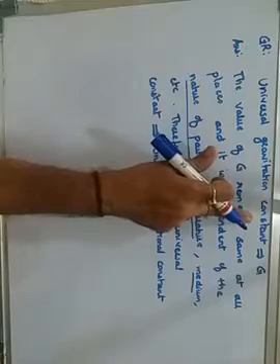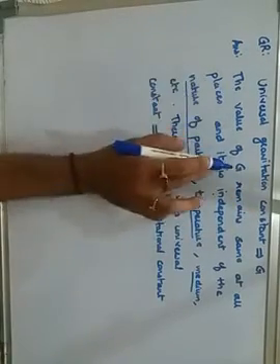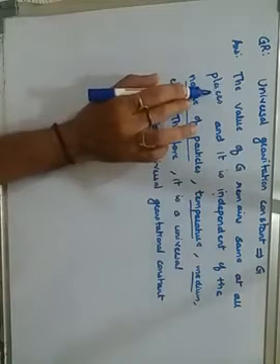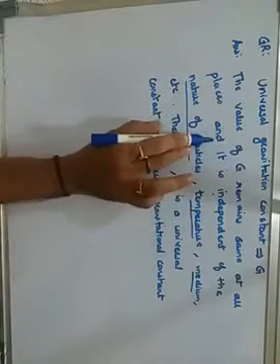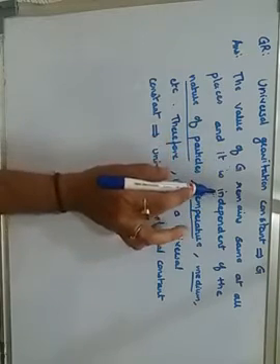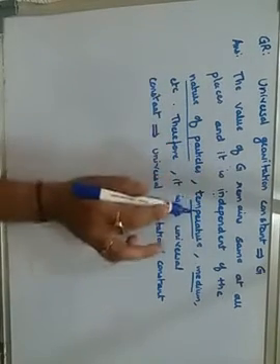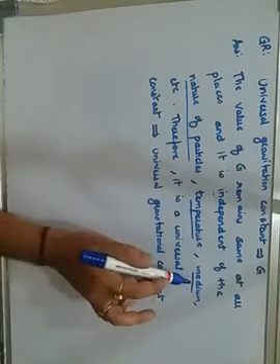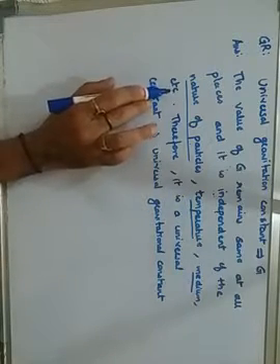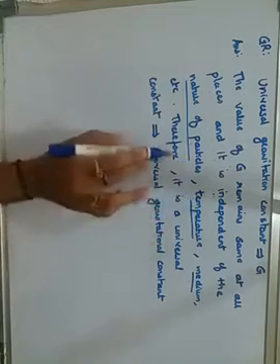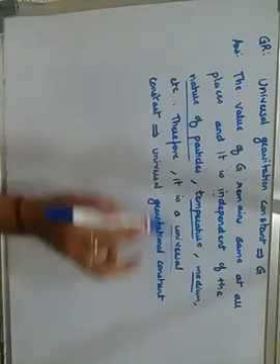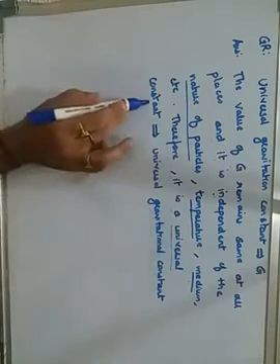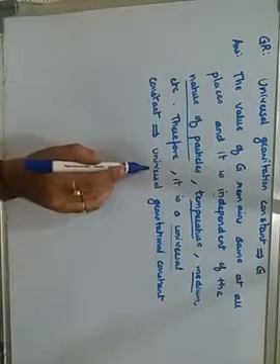Why do we call it universal gravitational constant? Because the value of G remains the same at all places. Wherever you go, the value of G remains the same, and it is independent. It does not depend upon the nature of the particle, what temperature and what medium we are taking into consideration, etc. And since it does not depend on anything, it has to be constant throughout, and throughout means universal. Therefore it is a universal constant, which is also known as universal gravitational constant.